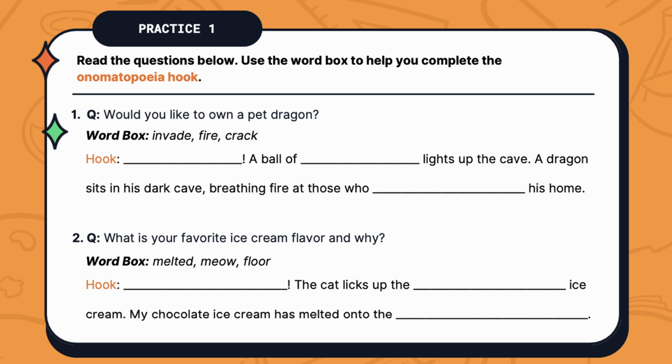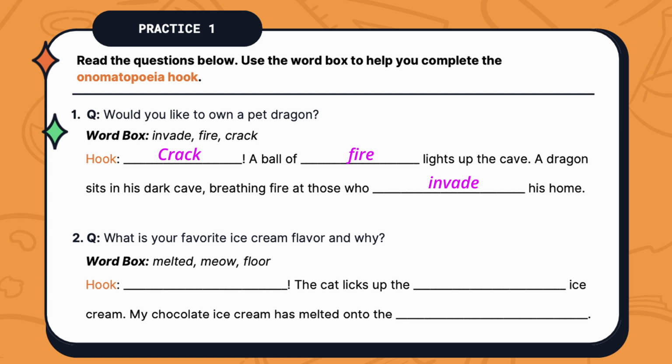Question 1. Would you like to own a pet dragon? Your word box is invade, fire, and crack. Your hook is blank, a ball of blank lights up the cave. A dragon sits in his dark cave, breathing fire at those who blank his home. Your hook should say crack, a ball of fire lights up the cave. A dragon sits in his cave, breathing fire at those who invade his home.